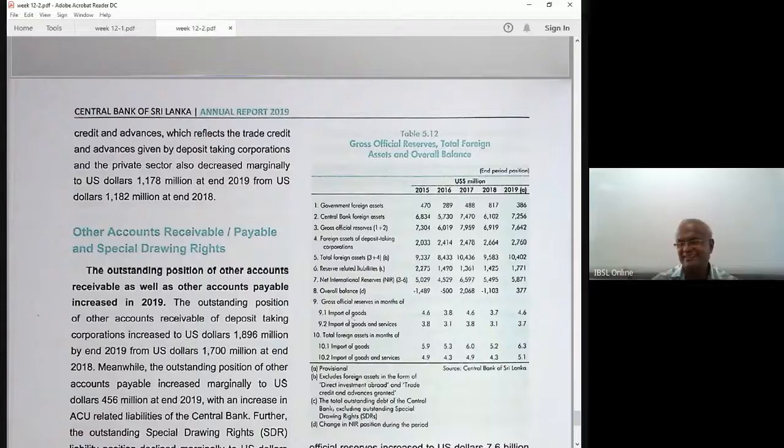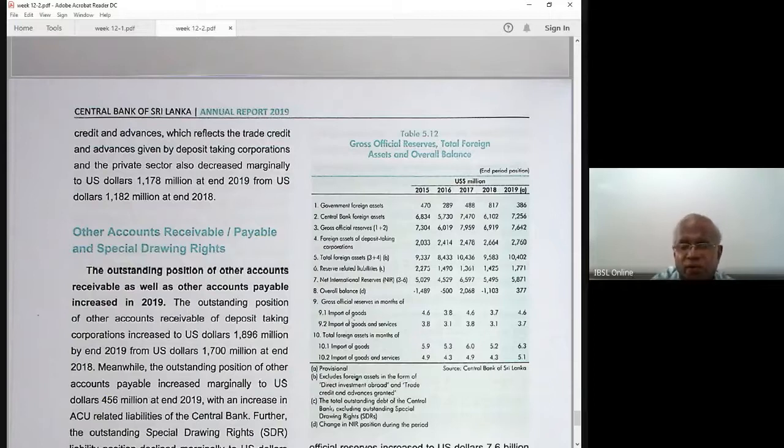It's an indicator. You don't spend all your assets to finance your consumption. You don't sell your house, your car, your jewelries, but it's an indicator. Like that, a country's foreign reserves divided by monthly value of imports gives you how many months of imports can be financed using a given level of foreign reserves.